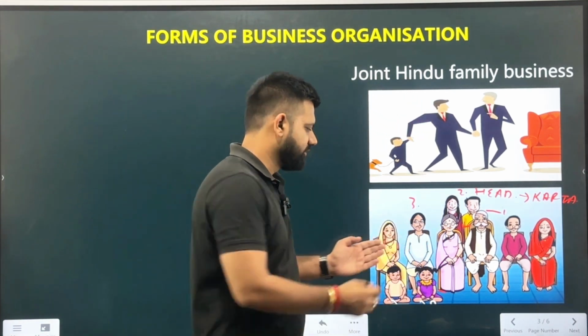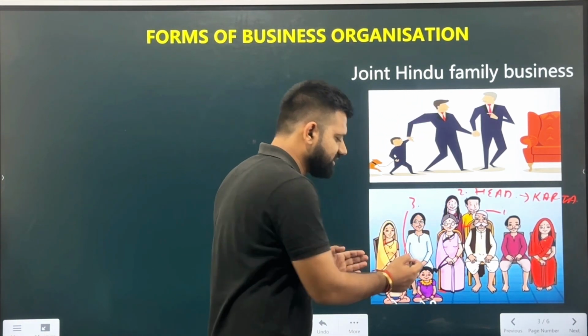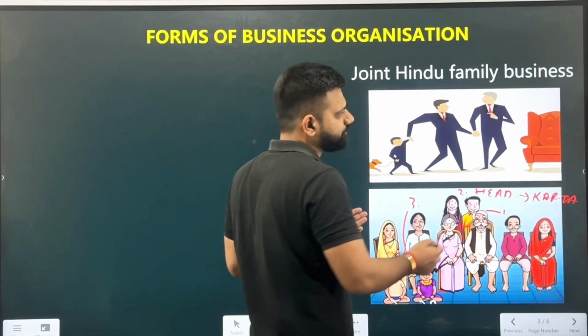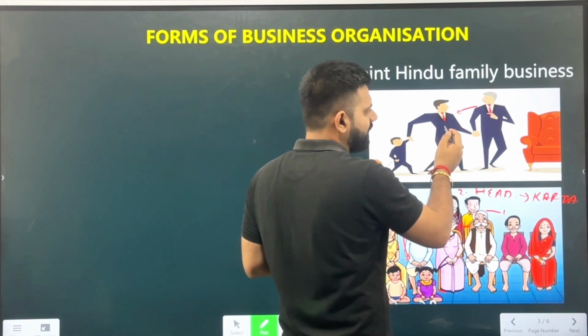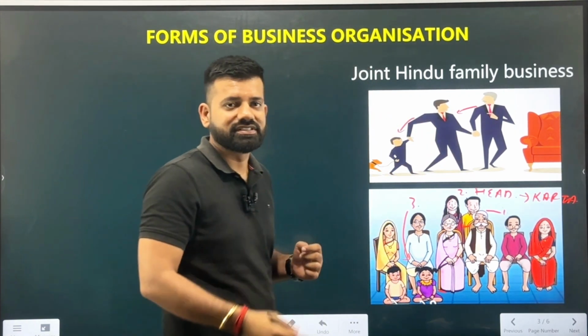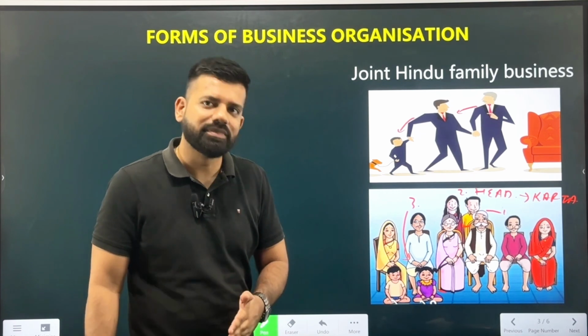Then these sons will be transferring the business to their son and daughter. This business is known as the joint Hindu family business, where business is continuously being transferred, continuously being shifted to the members of the family. Over here, we can see a man will bring his son to the business, and he will be bringing his son to the business. This is known as the joint Hindu family business.